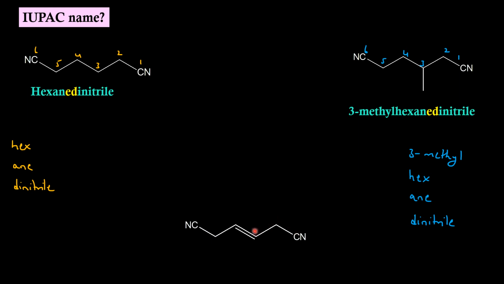In this case, we have a double bond. We can start numbering from any end because the double bond will get the same number. Root word is hex. Primary suffix is -ene, which is positioned at 3. Secondary suffix is dinitrile. IUPAC name will be hex-3-ene dinitrile.